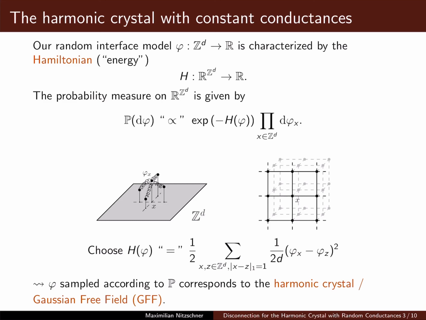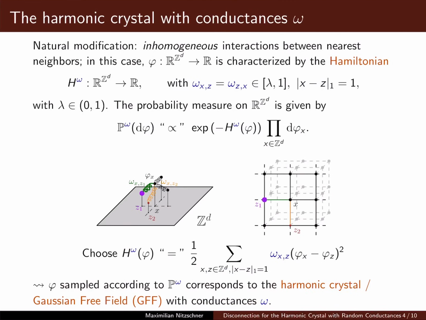So this is a homogeneous picture for a homogeneous crystal, and a very natural modification of this is to introduce some kind of spatial inhomogeneity. This means one can think of replacing some of the lattice sites, or atoms, if you will, by different atoms, atoms of a different type, which then gives the model a spatial inhomogeneity.